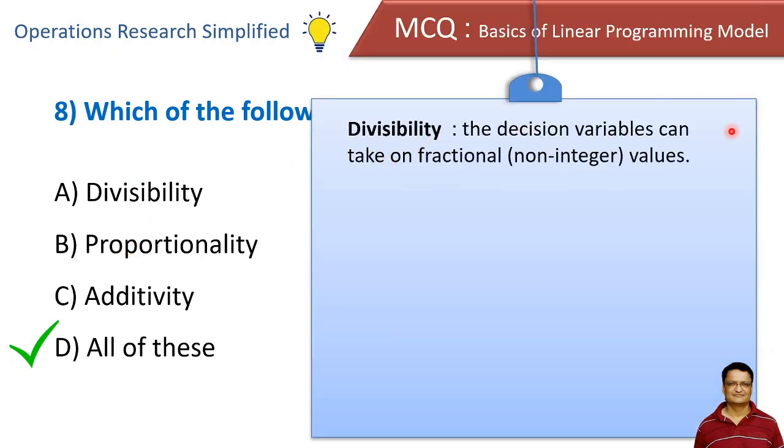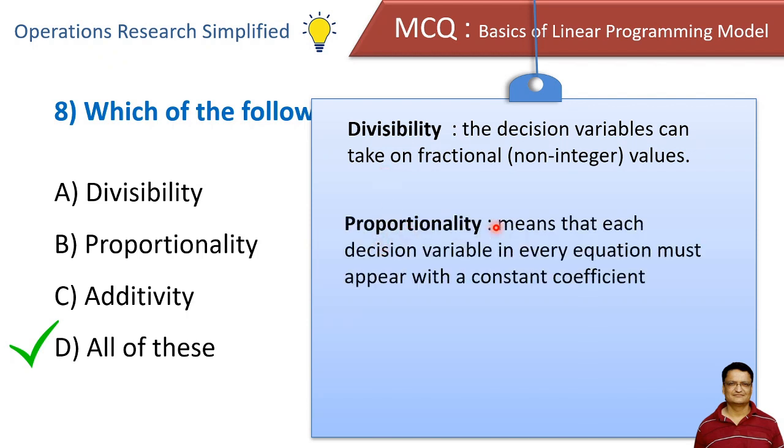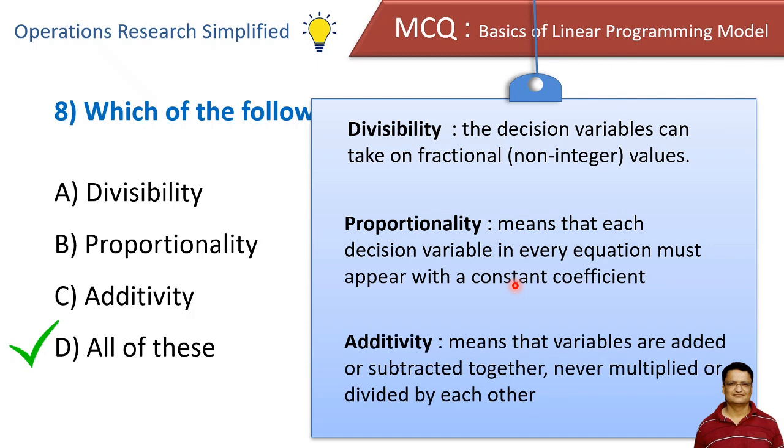Divisibility means that a decision variable can have a fractional value in decimal points. Proportionality means that each decision variable in every equation must appear with a constant coefficient. And additivity means that variables are added or subtracted together, but they are never multiplied or divided by each other.